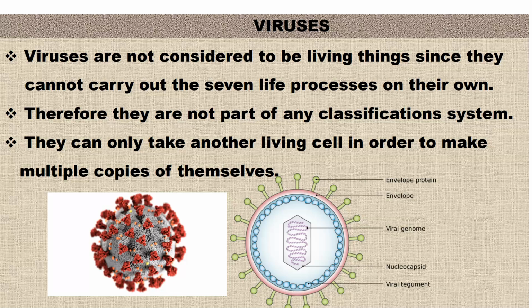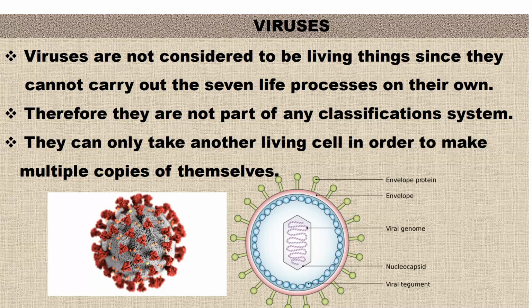What are the 7 life processes? Respiration, movement, nutrition, that is Mrs Gren. And therefore, they are not part of any classification system. They can only take over another living cell in order to make their own copies.